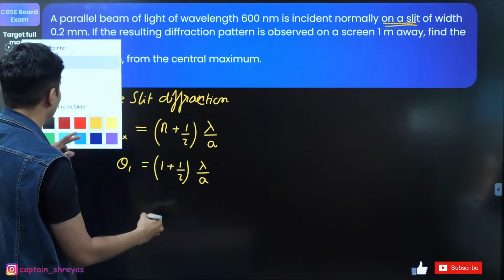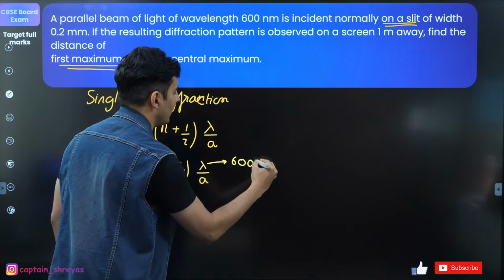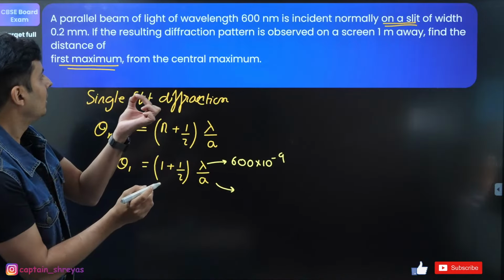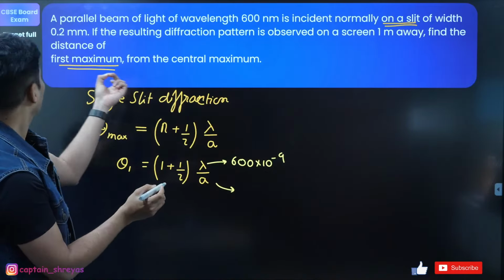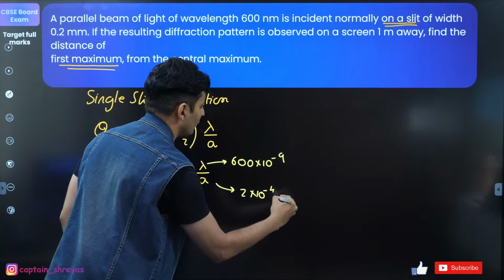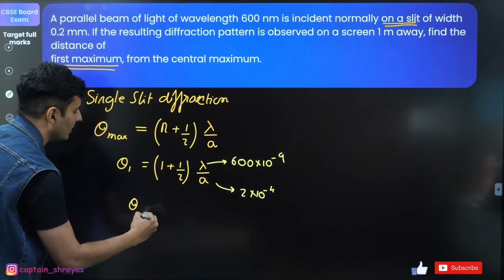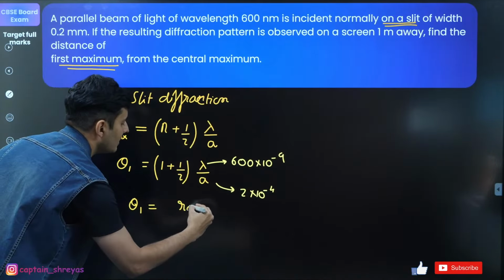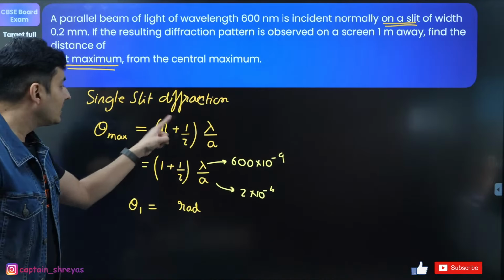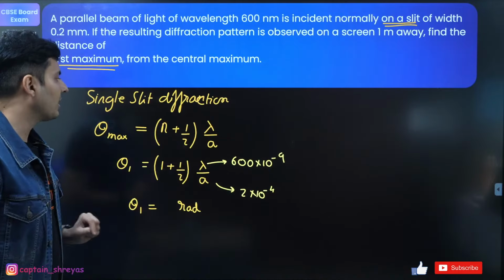The value of lambda is 600 nanometer, and the width of the slit, a, is 0.2 millimeters, which is 2 into 10 to the power minus 4 meters. Solving this, you get theta in radians. Understood, guys? This is the formula you use, not n lambda by a. It is n plus half.